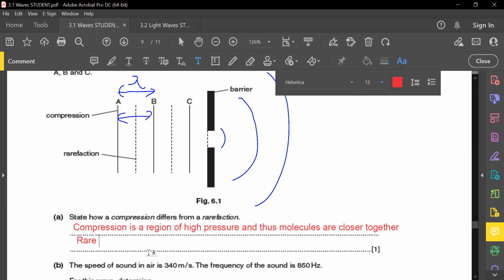And rarefaction is a region of low pressure, and thus molecules are far apart. This is a very common question with a very common answer, guys. In fact, I think I made you guys write it down in the notes, right?